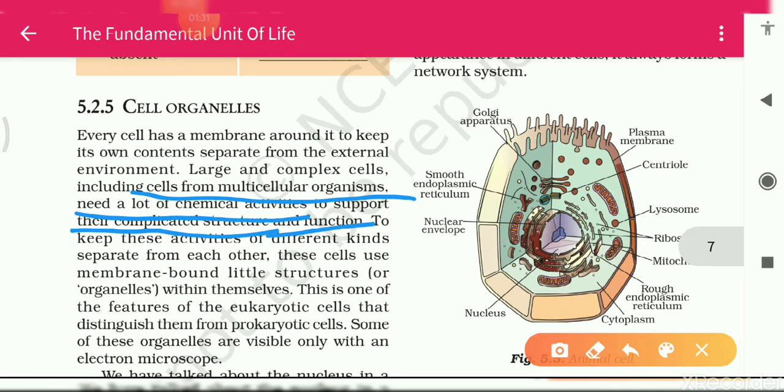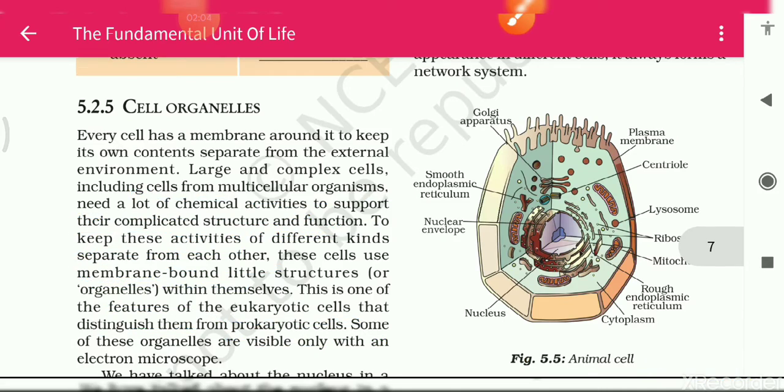Each organelle present inside the cell performs different activities, and they are separated from each other due to the membrane, that is called the cell membrane, which is present in every organism. That feature separates eukaryotic cells from prokaryotic cells.